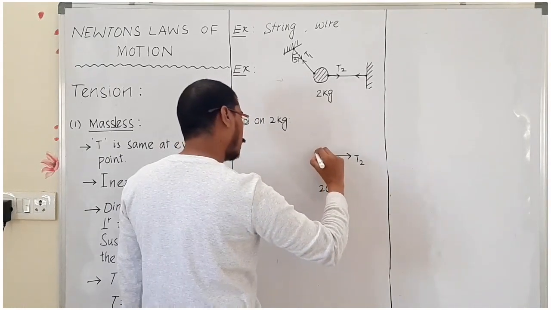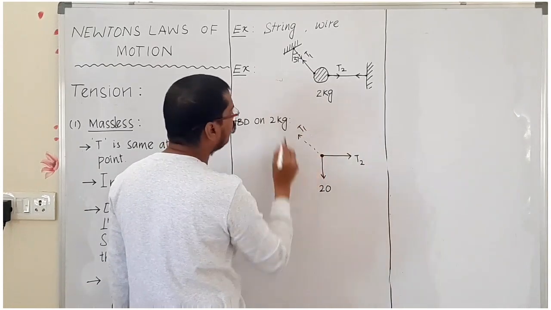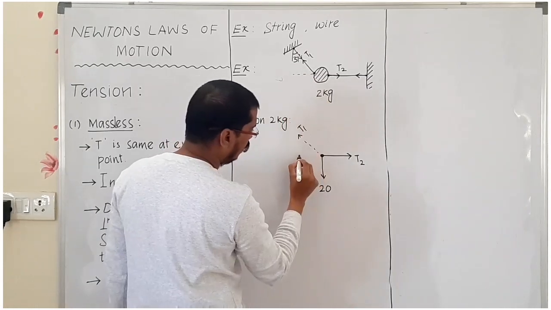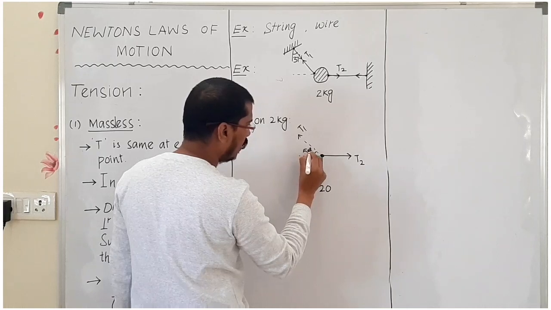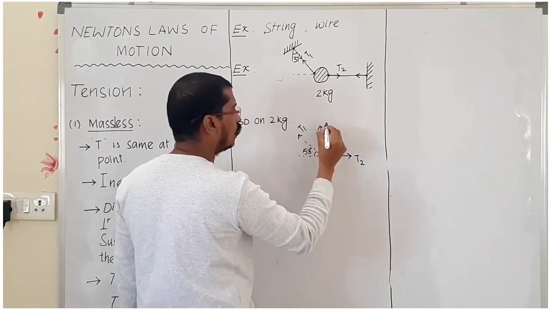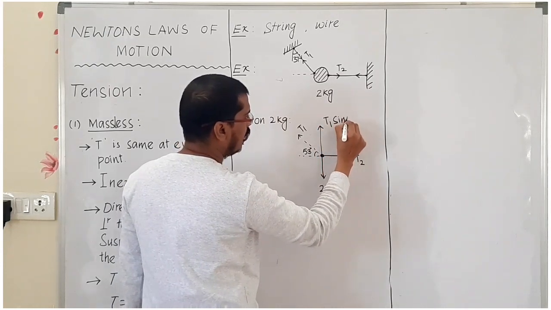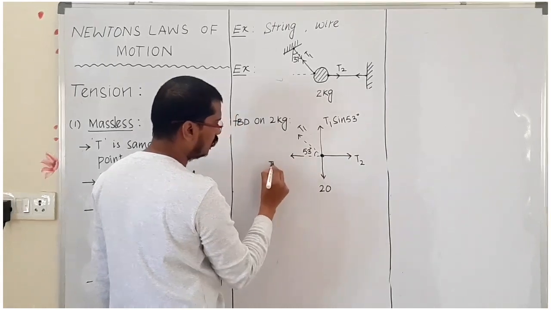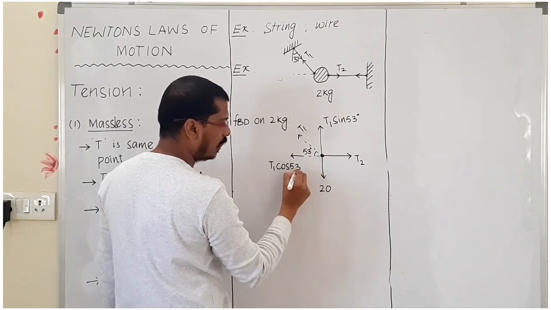Now this is the tension T1. Here 37 degrees, if I draw like that, this angle is 53 degrees. Now T1 is resolved into two components: this one is T1 sin 53 degrees and this is T1 cos 53 degrees.